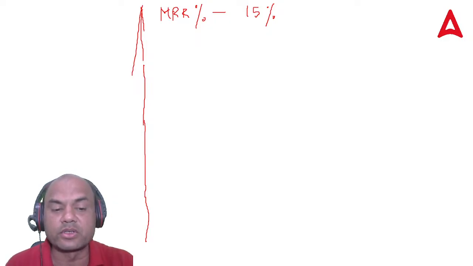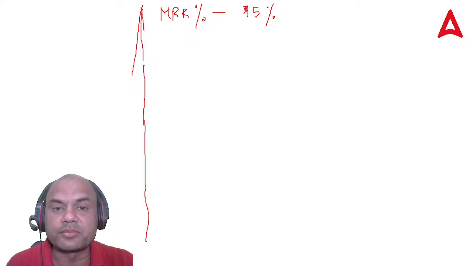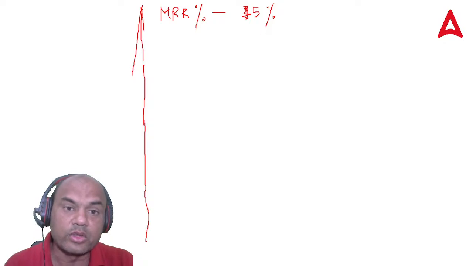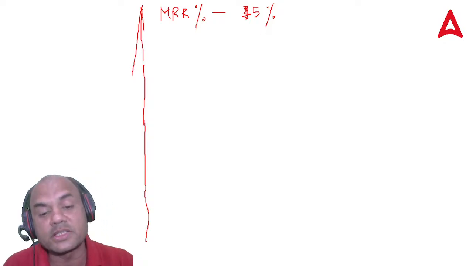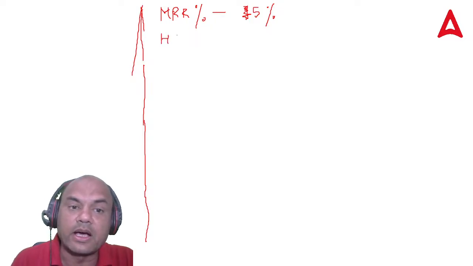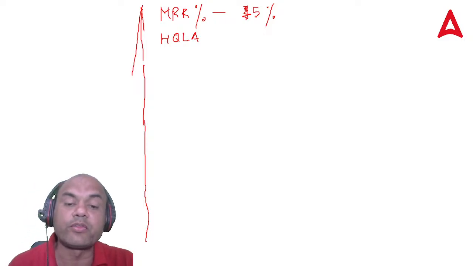Level 2B assets should comprise not more than 15% of HQLA. Oh, one sec. MRR is 5%. Remember this, MRR is 5%, not more than 5%. 15% is something else. 15% was the next question. HQLA, high quality liquid assets, should not be more than 15%.